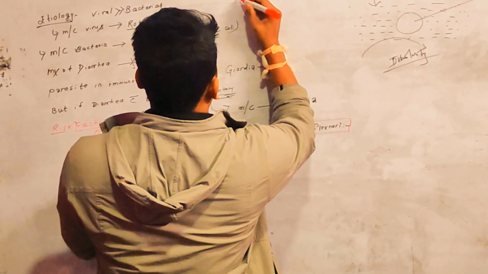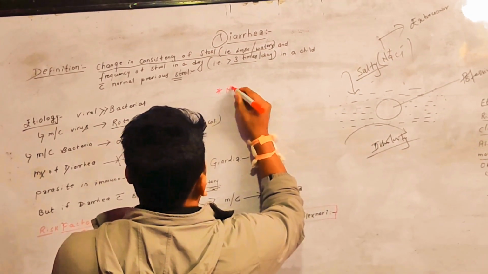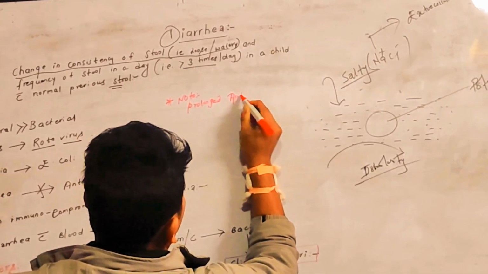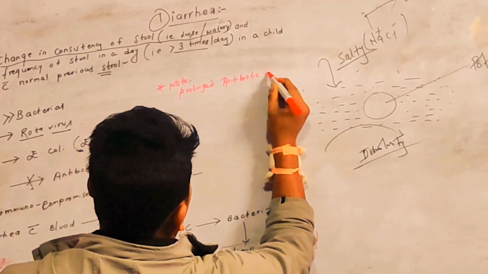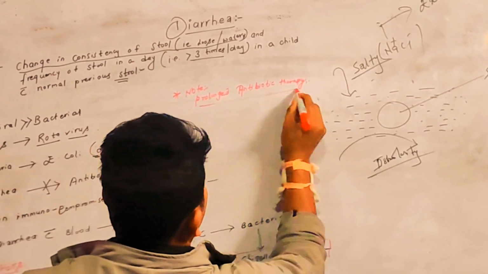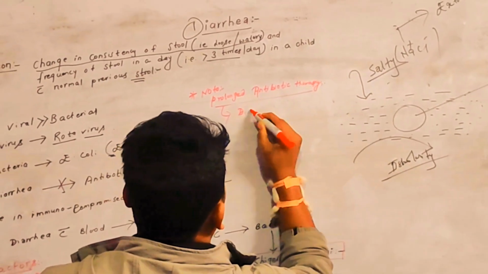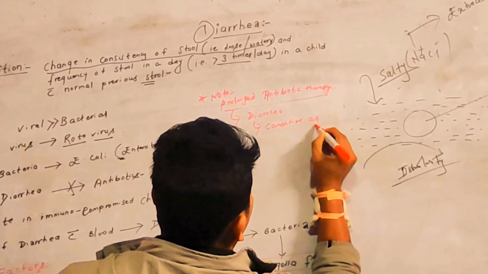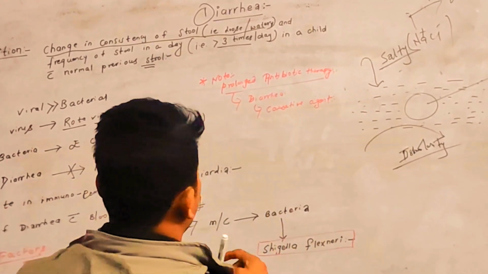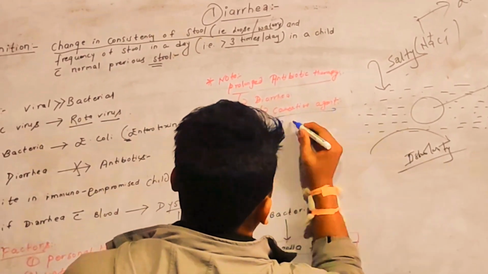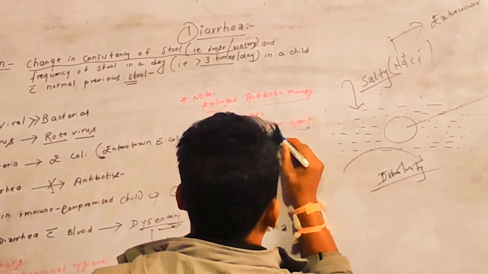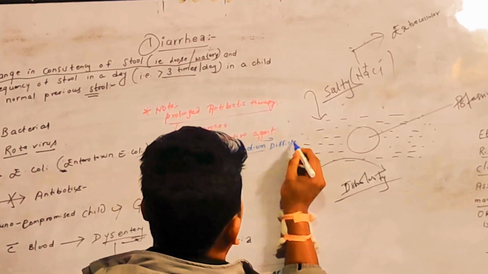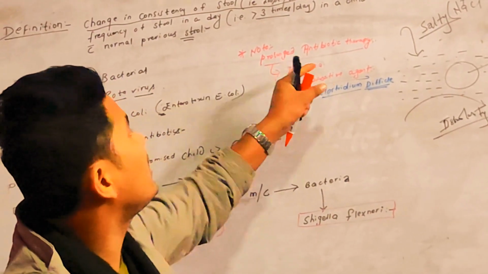So note, if someone is on prolonged antibiotic therapy, then he or she may suffer from diarrhea, and the causative agent here is Clostridium difficile. This is the organism responsible for causing diarrhea in a patient with prolonged antibiotic use.